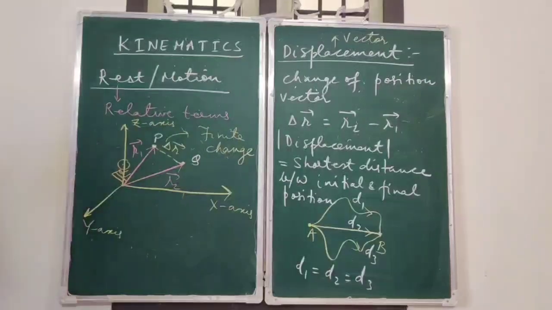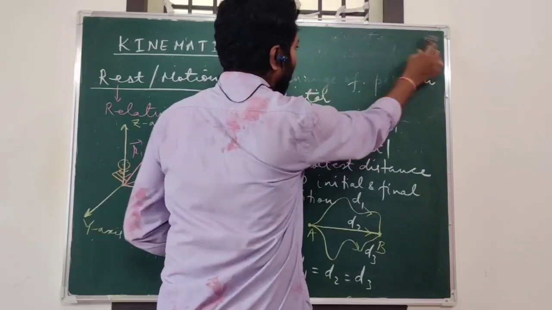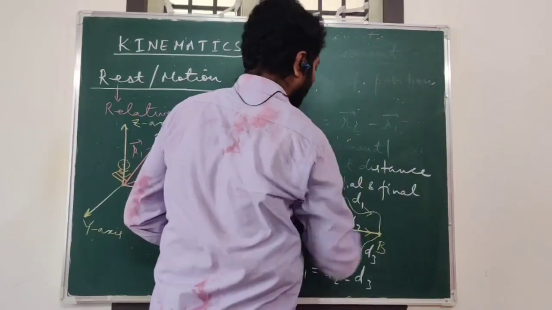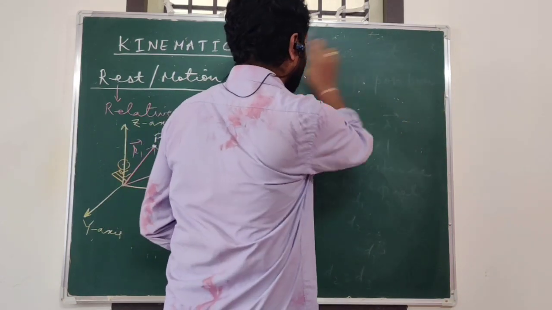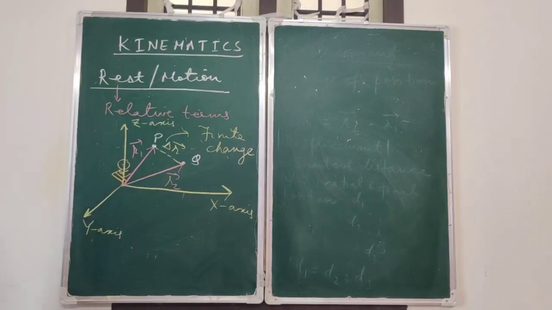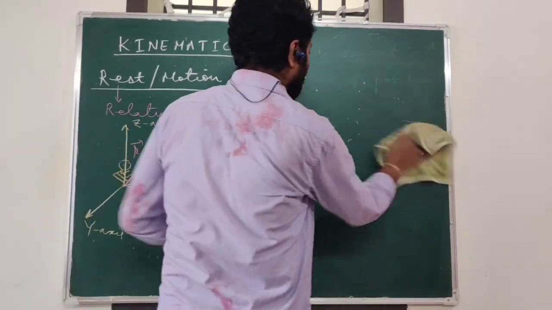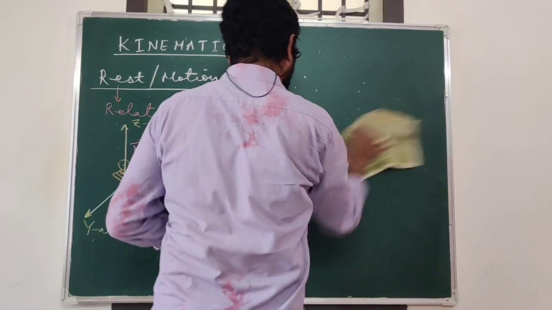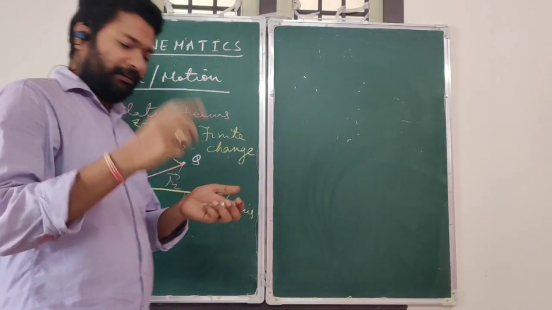So again, let us say we take one situation.